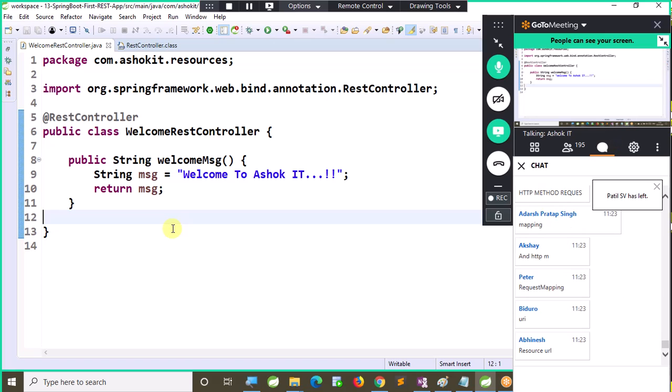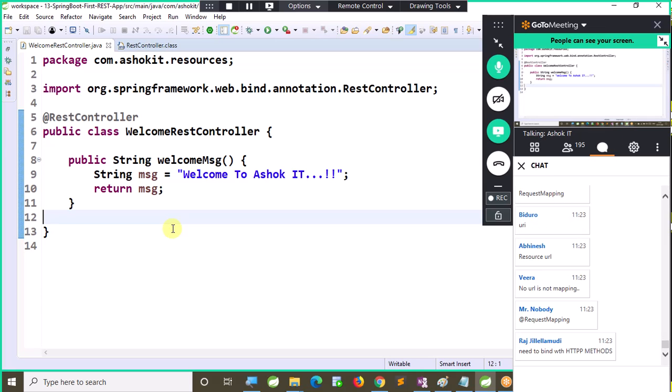Yes. We should bind this method to an HTTP method, and we should bind this to a URL pattern. Now, URL mapping we can do at two places. Class level mapping we can do, as well as method level mapping also we can do.